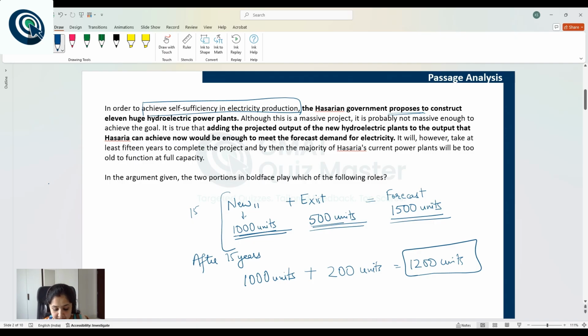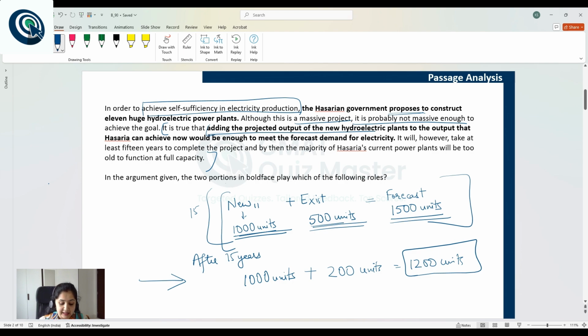They think the project is massive, which is something positive, but it is not going to be enough. And then the author presents the reasoning. The first statement, this information adding the projected output to new. So basically, this explains why the author considers that the project is massive. But the second equation, after 15 years, tells us why the author thinks that this project is not massive enough.